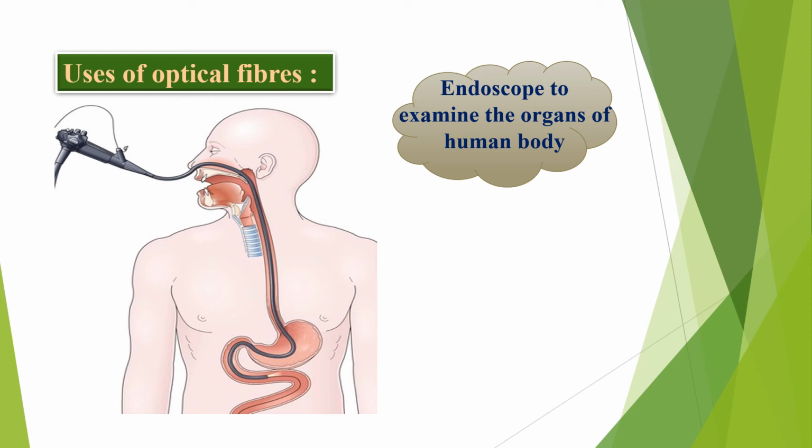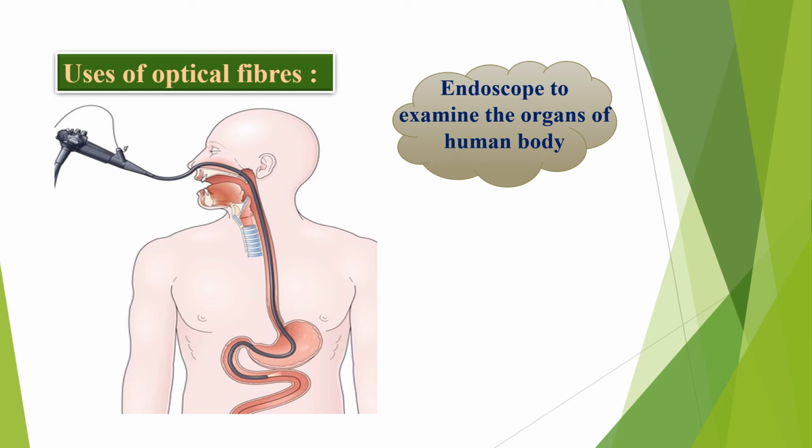The next very important application of optical fiber is in the medical field. To see faults inside the human body, in our intestine, abdomen, whatever is there, we use the endoscope. Doctors use it. An endoscope consists of a thread-like wire. At the front there is a camera, and the camera captures the image and converts it into light, and the light travels through that cable, the entire cable up to the receiver, which is made up of optical fiber.